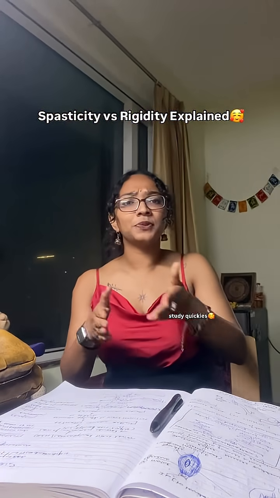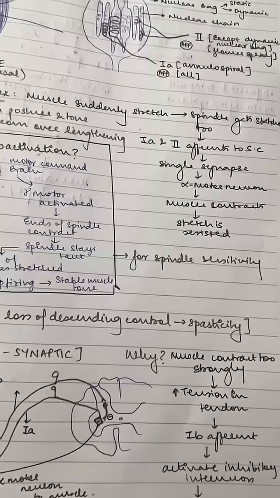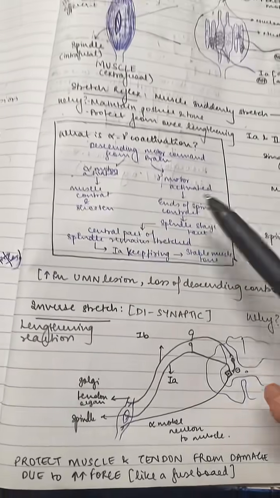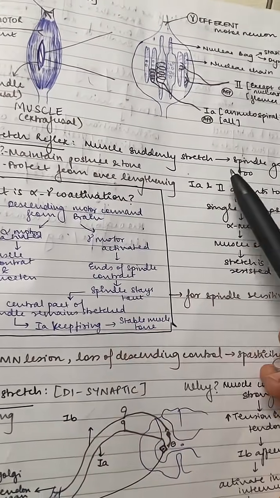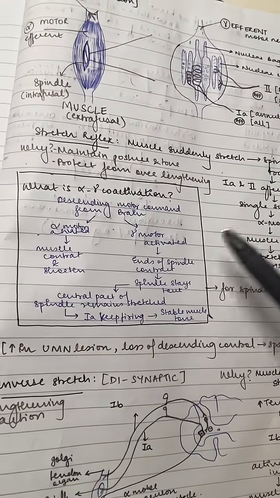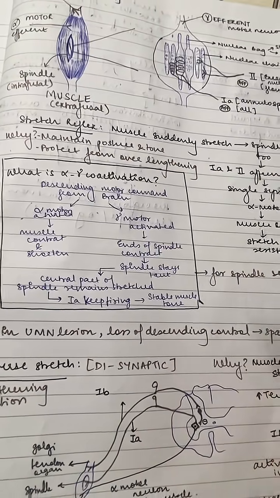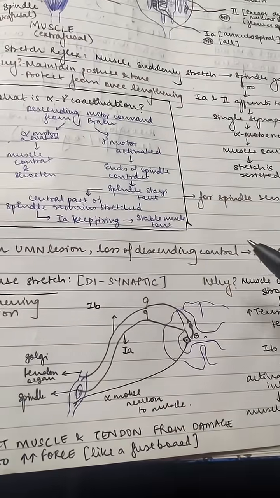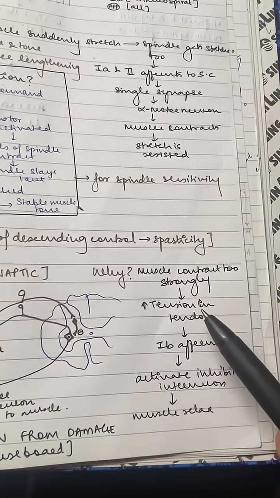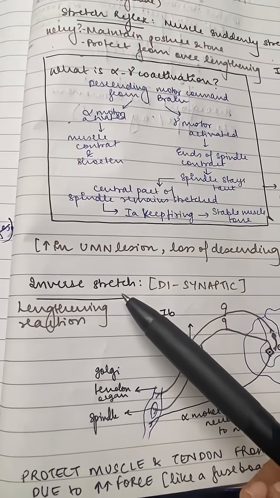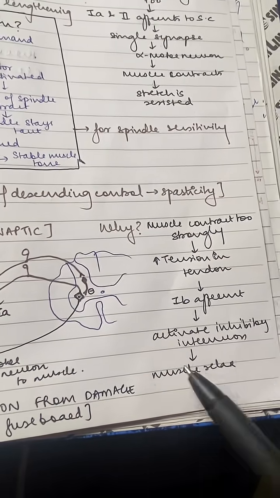So let us learn the difference between spasticity and rigidity with an example. Summary of the previous video: all we know is that when a muscle stretches, it causes alpha and gamma motor neuron activation that causes the contraction of the muscle, okay? And when there is too much stress, it causes tension in the tendon and the inverse stretch reflex is activated, which helps in the relaxation of the muscle.